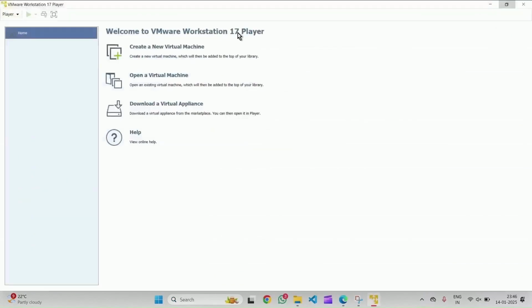Here you can see the VMware Workstation interface. This is where you can create, manage, and run virtual machines on your system.